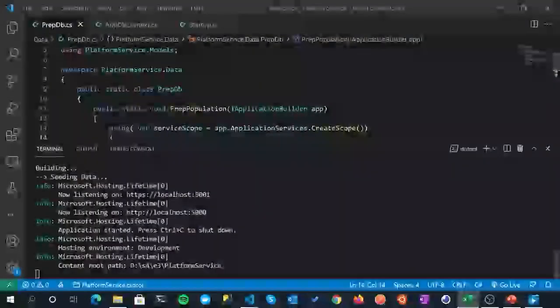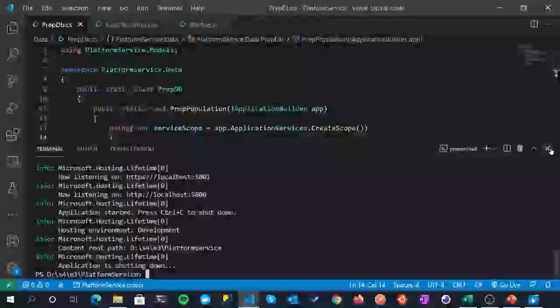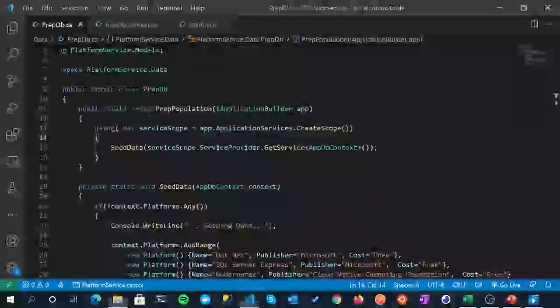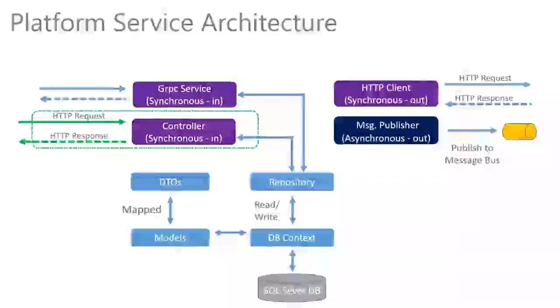All right, so back over in our application, I'm just going to kill our running server, Control C, and get rid of this terminal. So yeah, we're going to come on now to DTOs. Now, before we start coding, just a little bit of a sense check by reviewing our architecture. So we've created our model, our platform model. We created our DB context. We have an in-memory database. We will move to SQL Server at some point, and we spent some time creating a repository, which our other classes are going to make heavy use of. But just to round out this section, we're going to now move on to DTOs, data transfer objects.